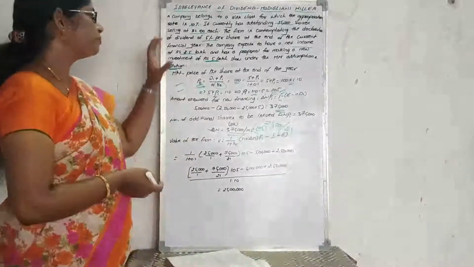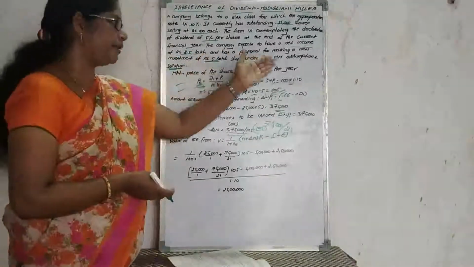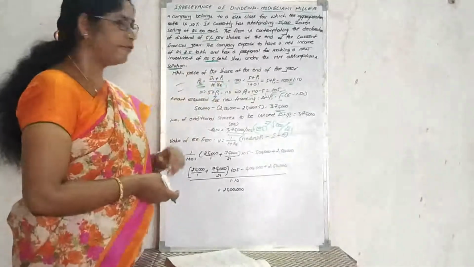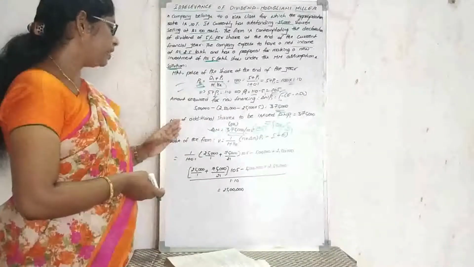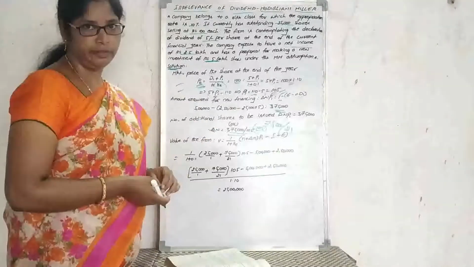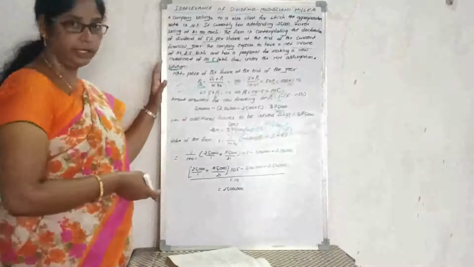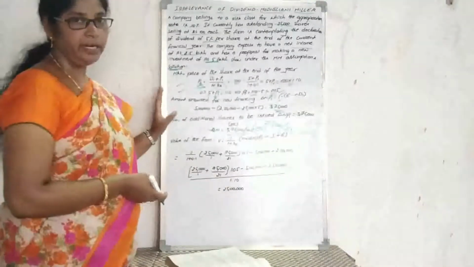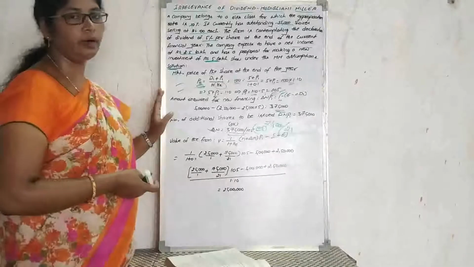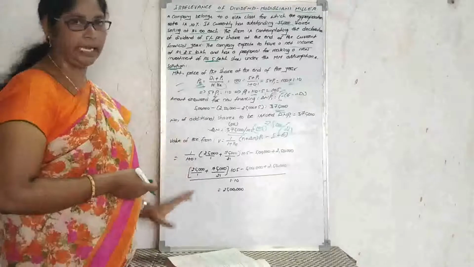So this is the method to calculate the market price at the end of the financial year, the amount required for new financing, the number of additional shares to be issued, and the value of the firm. According to the assumption, dividend payout should not affect the value of the firm. Based on that assumption we have calculated here.